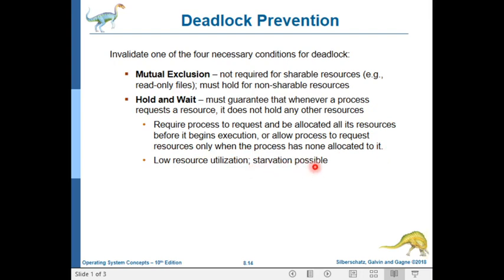Unfortunately, starvation is possible because a thread that needs several popular resources may have to wait indefinitely, because at least one of the resources that it needs is always allocated to some other thread.